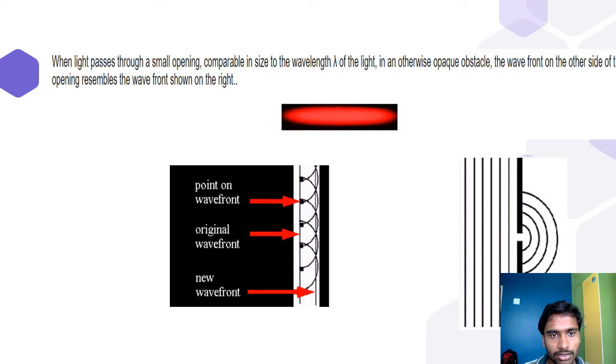When light passes through a small opening comparable in size to the wavelength lambda of the light in an otherwise opaque obstacle, the wavefront on the other side of the opening resembles the wavefront shown on the right. This is the obstacle. When light is passed through this, we can see the wavefronts which are formed like this.